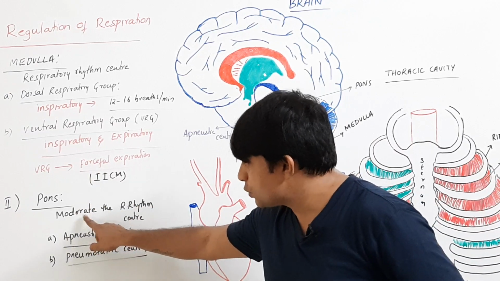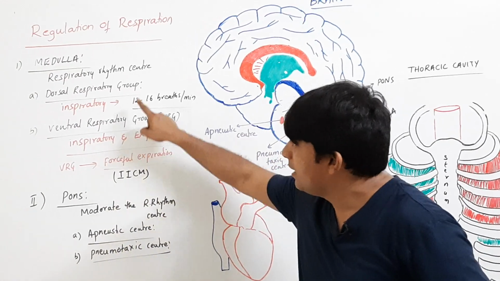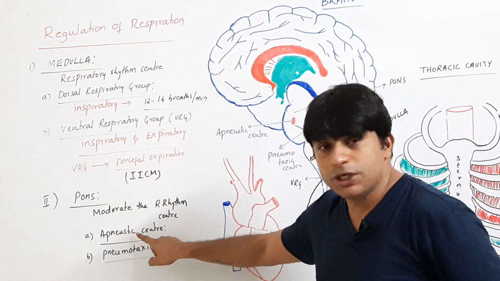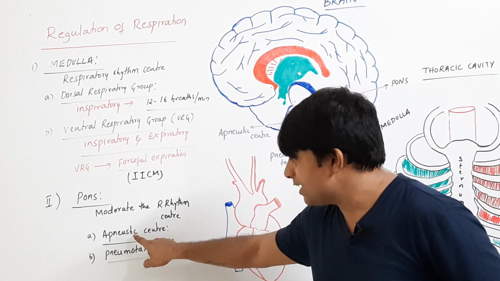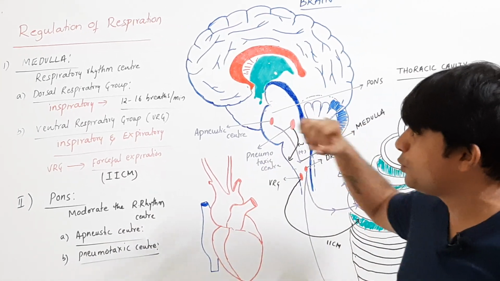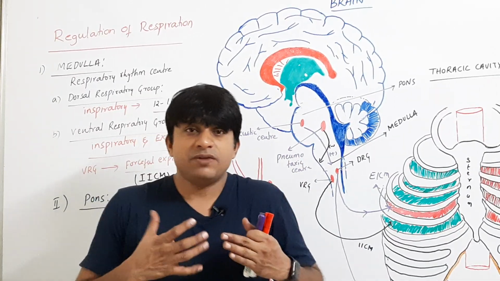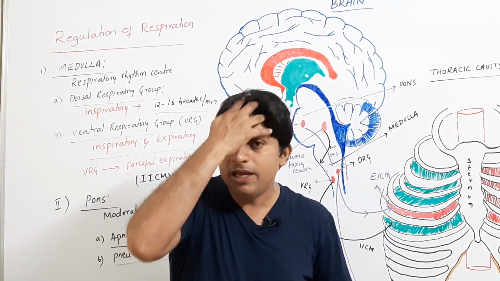So the pons is to moderate. It has respiratory centers which can moderate the respiratory rhythm center, which includes two groups. One is the apneustic center, which will give a positive feedback to the respiratory rhythm center to increase the rate of breathing. So how long does the breathing rate have to be increased?